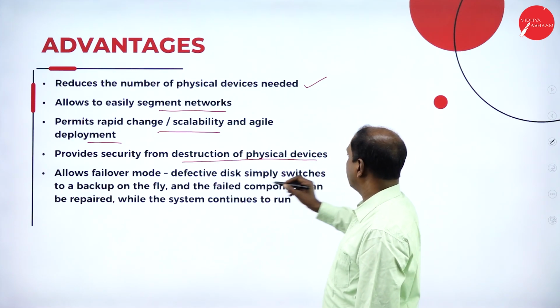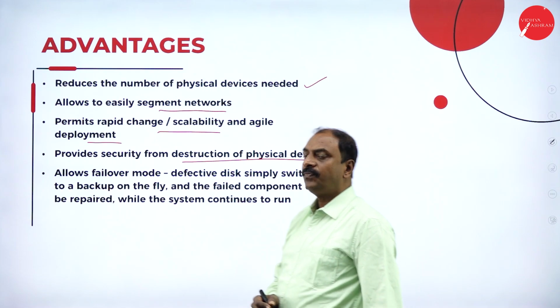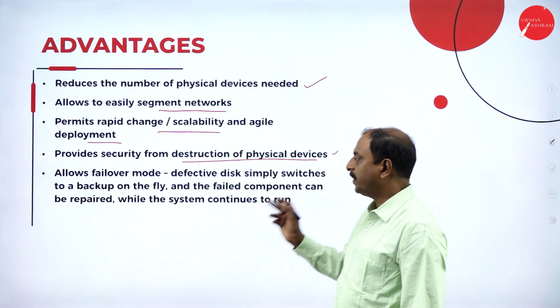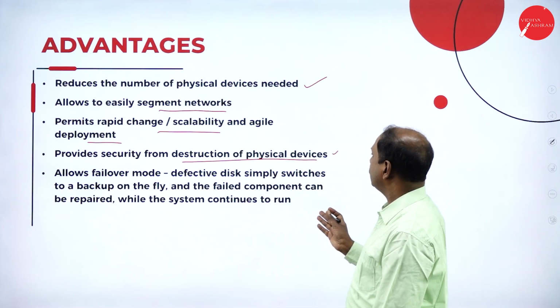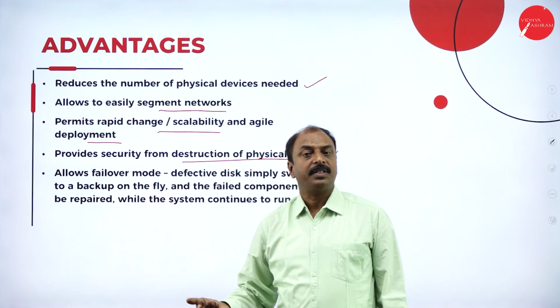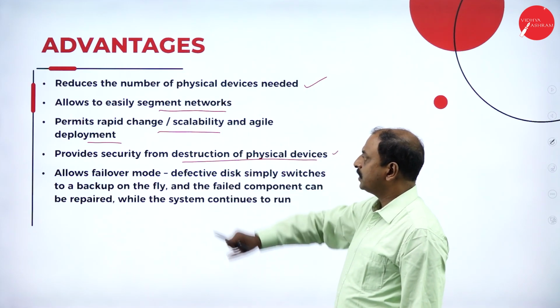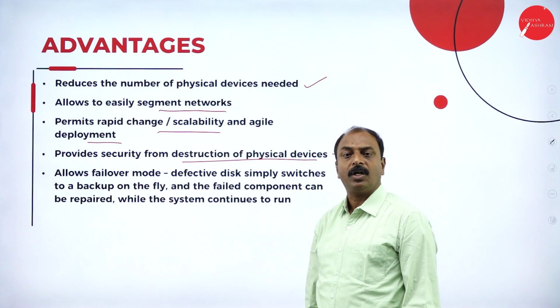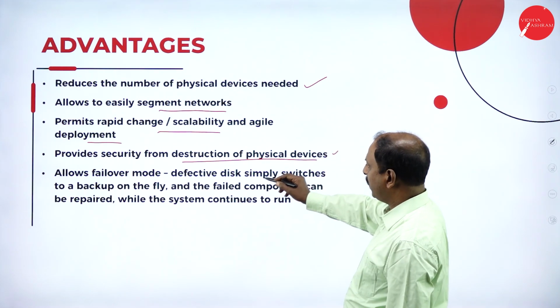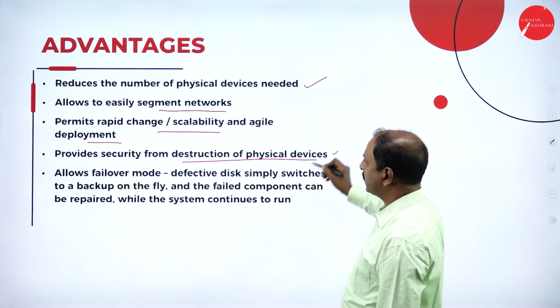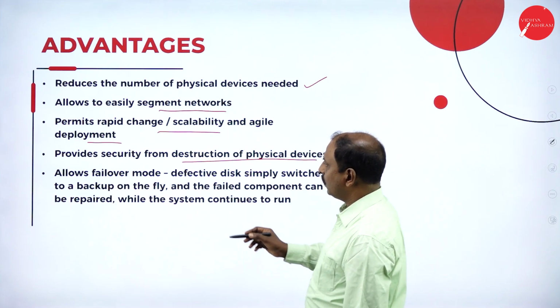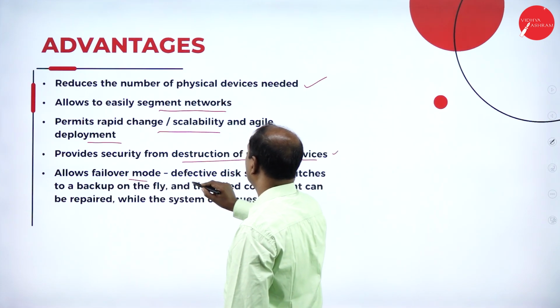Now it provides security from destruction of physical devices. This is another advantage, because, as we have seen in the previous slide, physical devices like routers and switches are accessed through logical devices through virtualization. So destruction of physical devices can be avoided, and it allows failover mode.